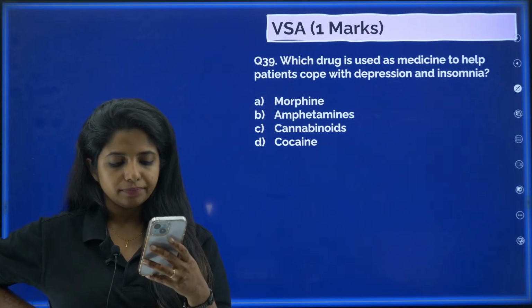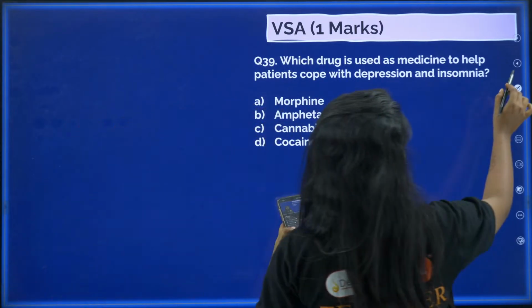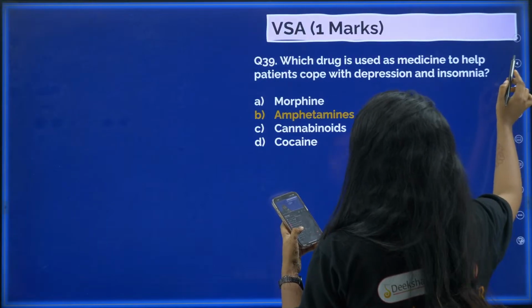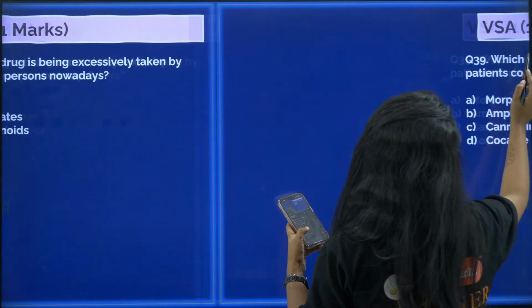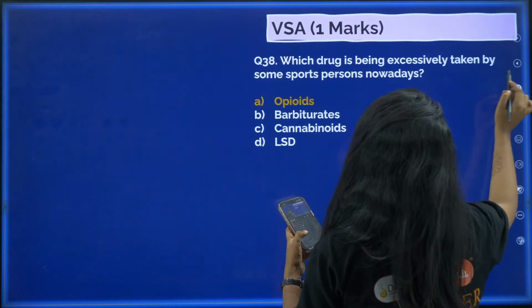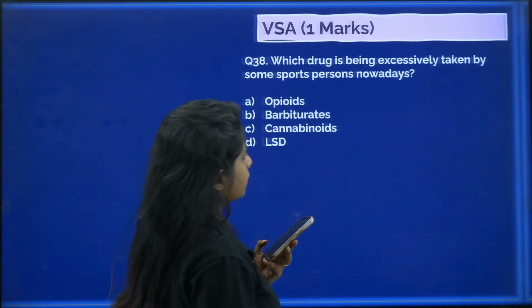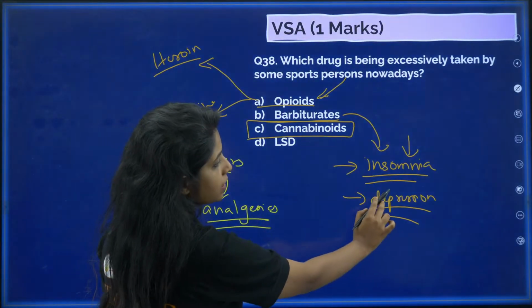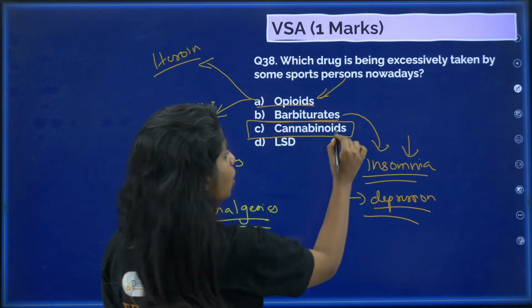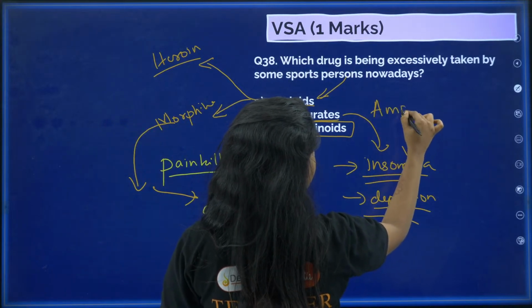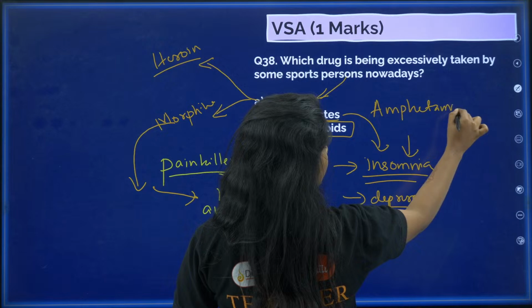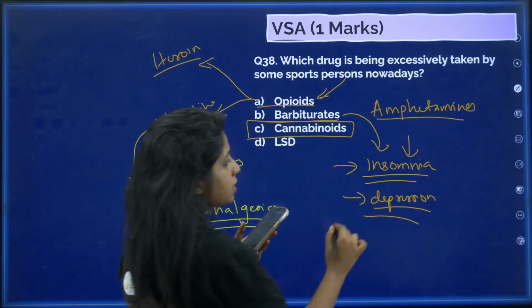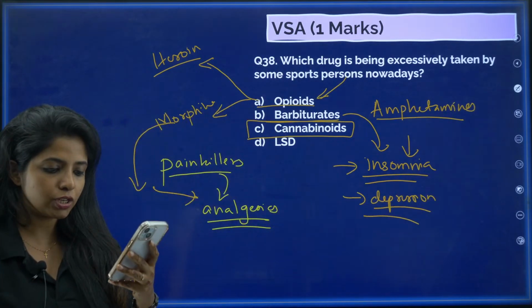Okay, my dear children, you did not listen to me carefully. See, when I was talking about barbiturates, I told you one thing: it treats insomnia and depression. Along with it, I also told about amphetamines. So barbiturates and amphetamines are the ones that treat insomnia and depression.